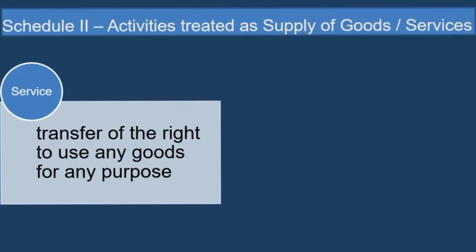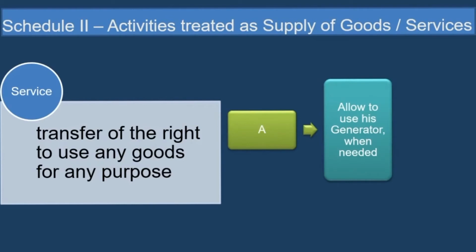Next one is transfer of right to use any goods for any purpose. See, Mr. A allows his generator whenever needed to Mr. B. And for that he is charging him based on per hour or per day, etc. So allowing the use of particular goods is treated as service. Transfer of the right to use any goods for any purpose. Like this, any machine, any equipment is allowed to be used, and for that you are charging any consideration, that will be treated as supply of service, and not supply of goods.